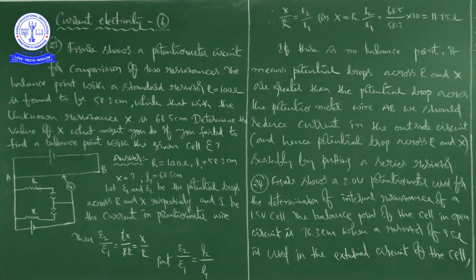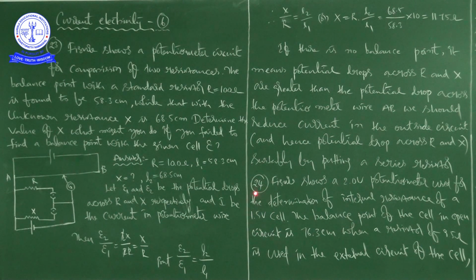Right. Determine the value of X, that's what we determined, and we got 11.75 ohms. It's okay. But what I am saying is, after that he added some information: what if you fail to find a balance point with the given cell. This is the information. Next problem, that is problem number 24.